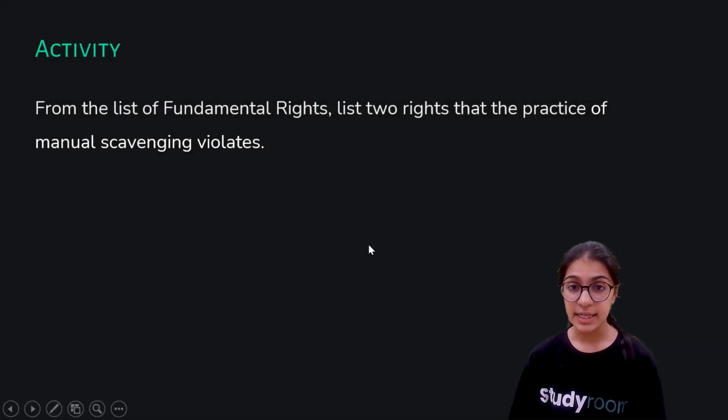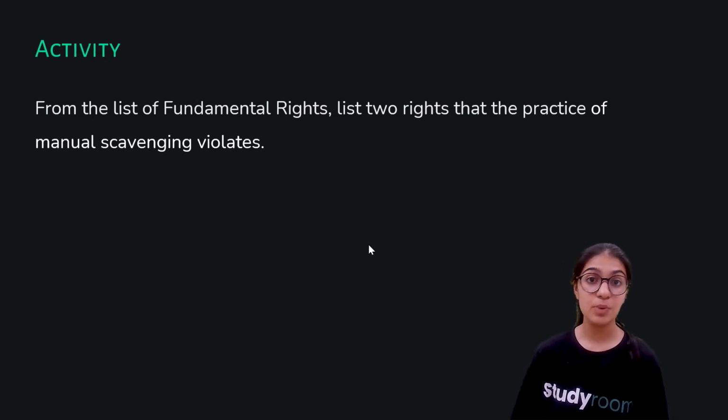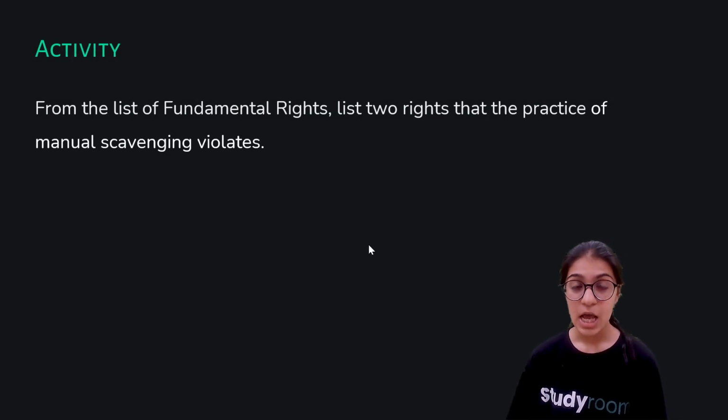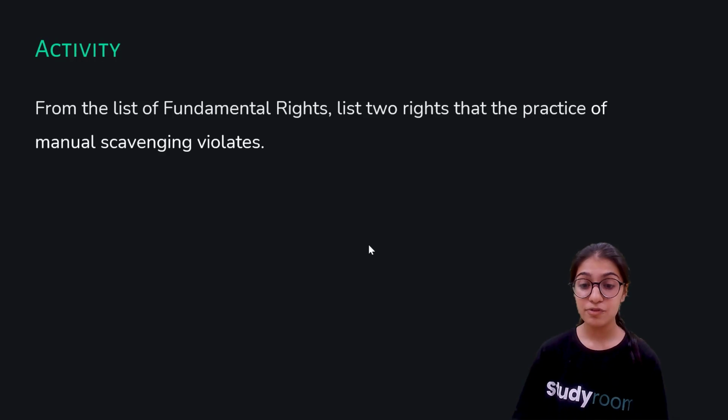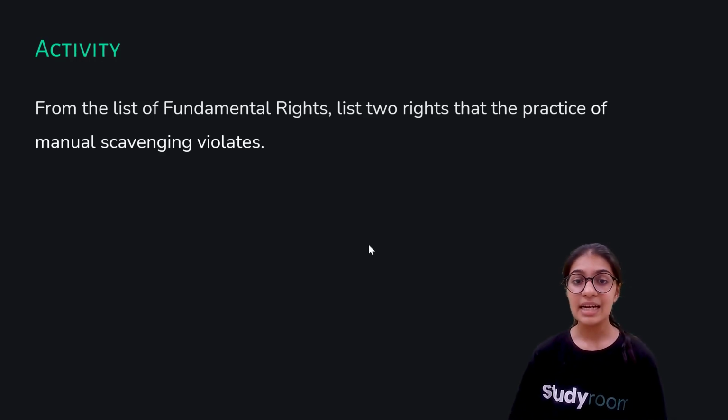From the list of fundamental rights, list two rights that the practice of manual scavenging violates. One of them is the right to equality, that everybody will be given equal rights. Nobody will be discriminated against on the basis of religion, caste, and gender. We can evidently see that in manual scavenging, people force a particular group or society to be manual scavengers, that is, to clean human and animal excreta using brooms and all that. That is against the right to equality. You're not giving equal rights, you're discriminating against them on the basis of caste, right? So the right to equality is evidently being violated.